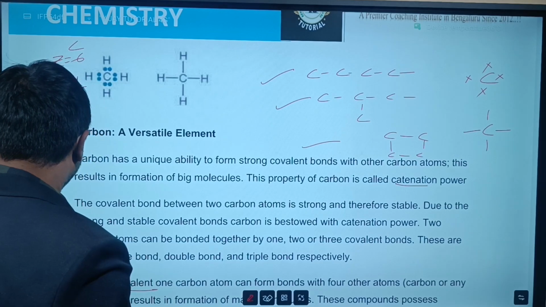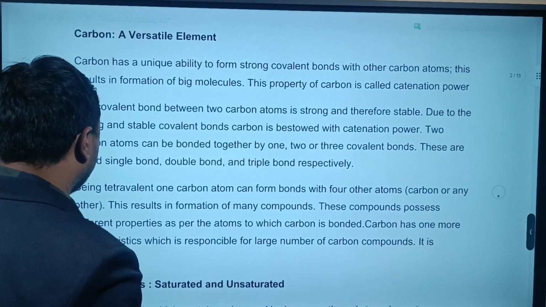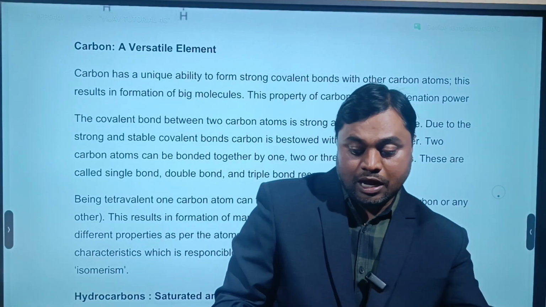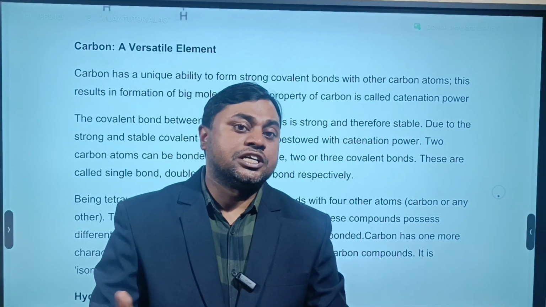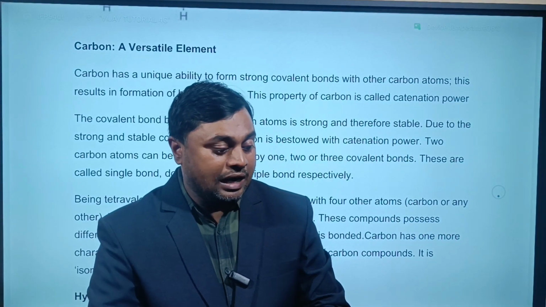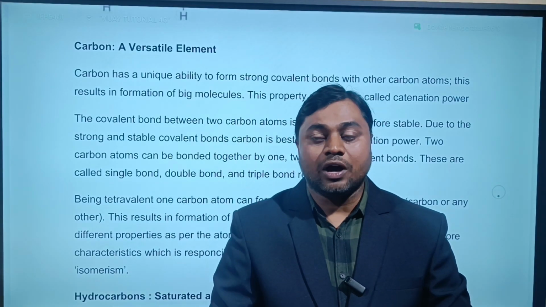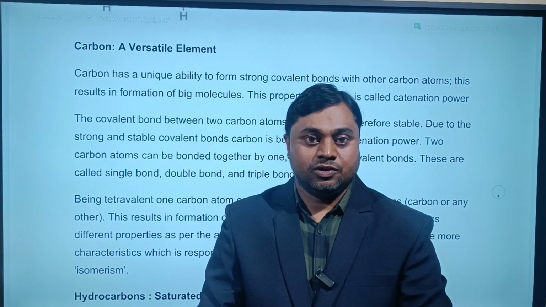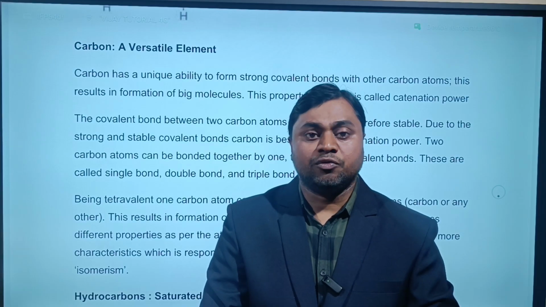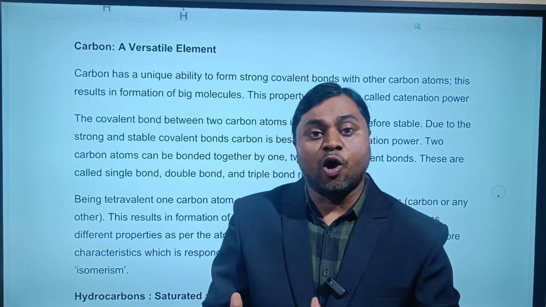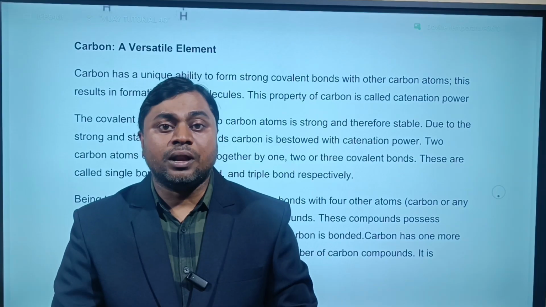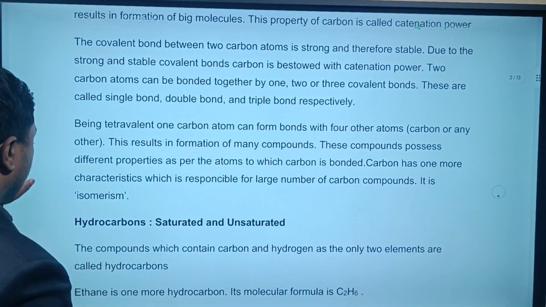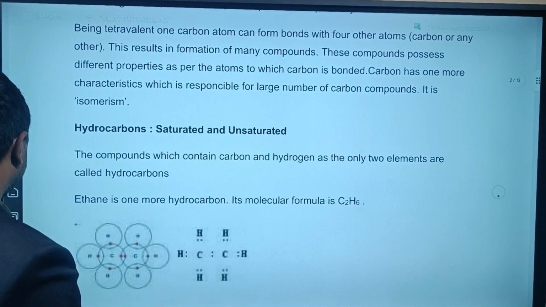One more reason is there why it forms a large number of compounds. It is due to the tendency to form multiple bonds. Carbon can form double bonds as well as triple bonds. And one more reason for the versatile nature of carbon is that it has the ability to form isomers. We will discuss this in a later part of the chapter. What are isomers? Isomers are compounds having the same molecular formula but different structures. Yes or no? Now the chapter starts here.